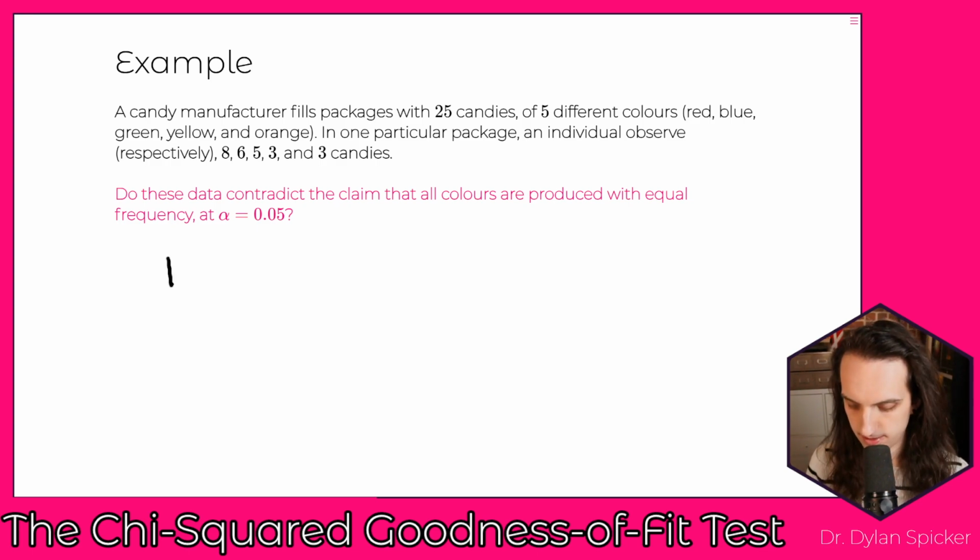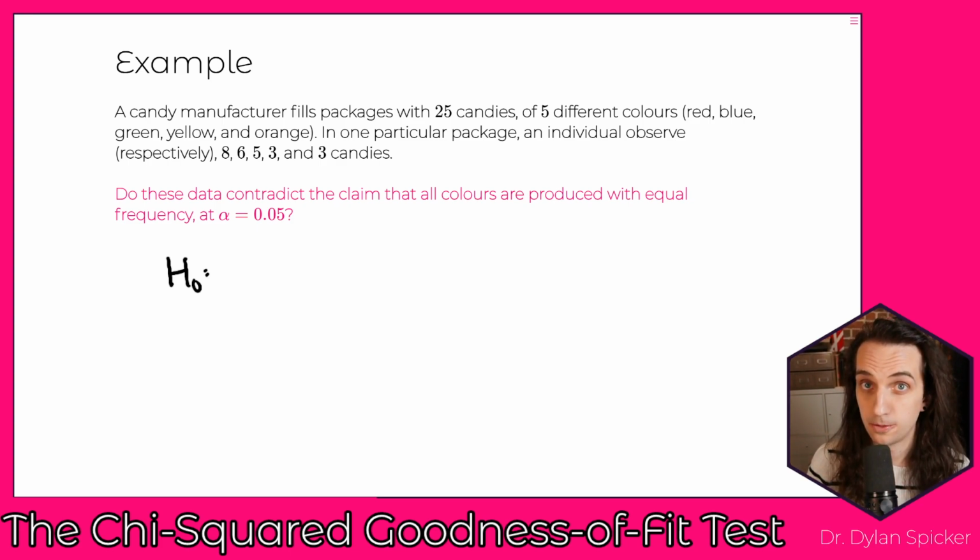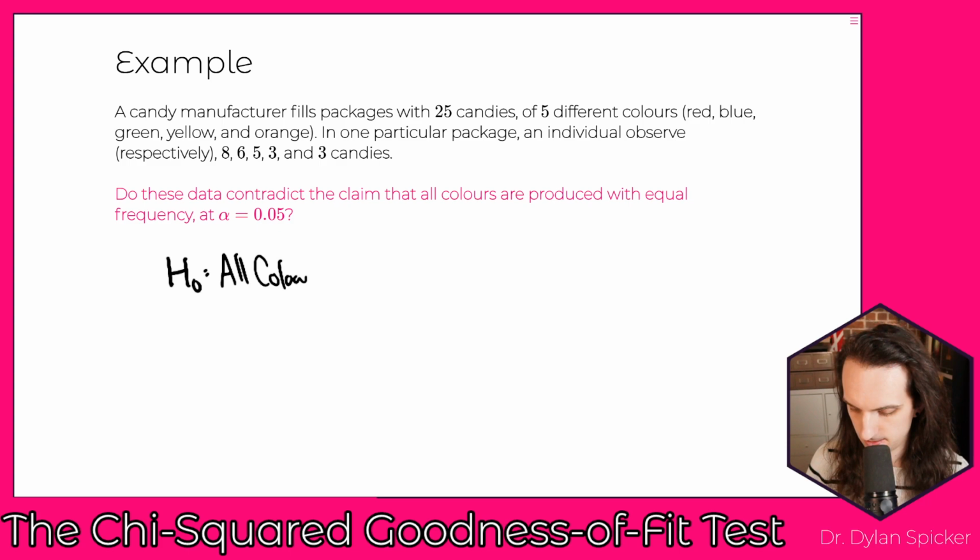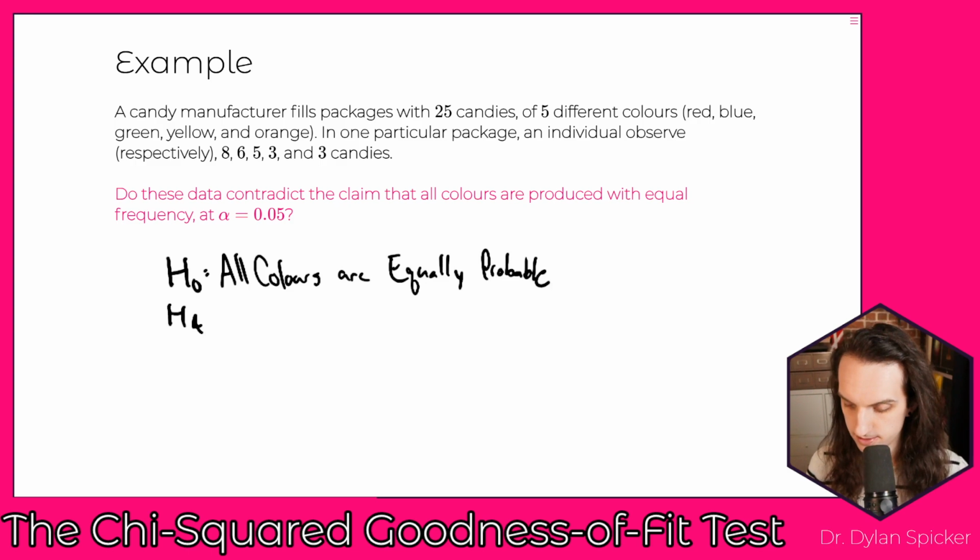Our null hypothesis is that all colors are equally likely, or equally probable. All colors occur equally, however you want to frame that. The alternative is that this is not the case, so some colors occur more frequently.